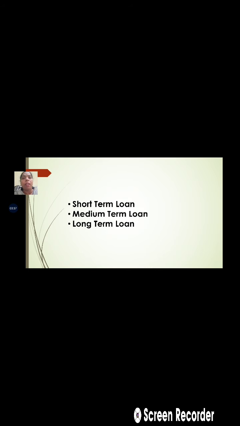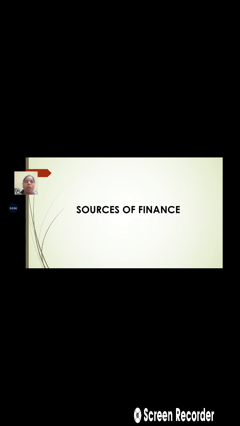For meeting such expenses, the farmers resort to borrowing long-term loans. These long-term loans are again provided by two sources, the institutional as well as the non-institutional. But here we will see the long-term loan is especially provided by institutional sources, which you will see in the next slides.